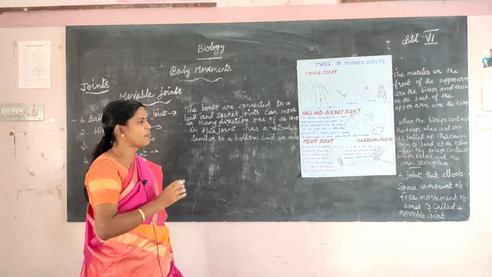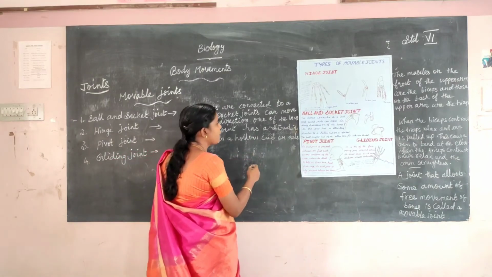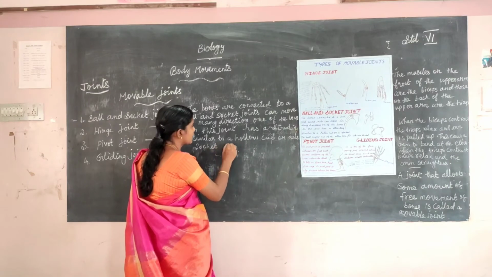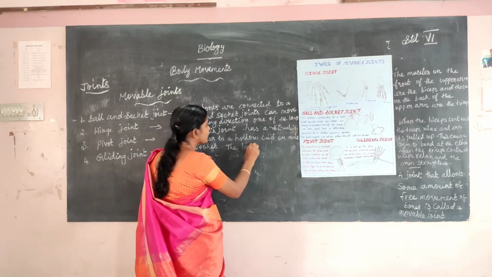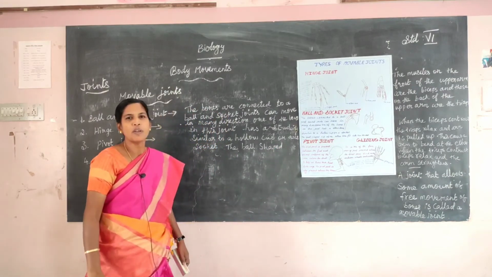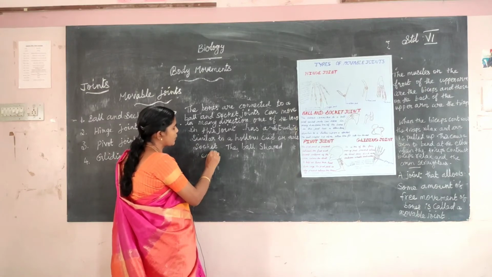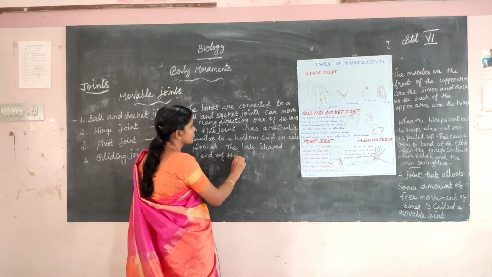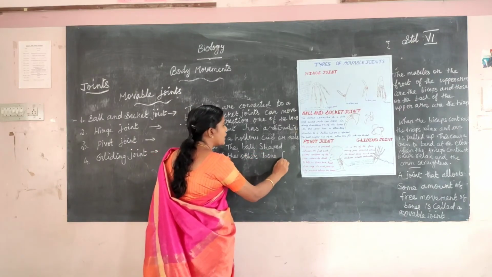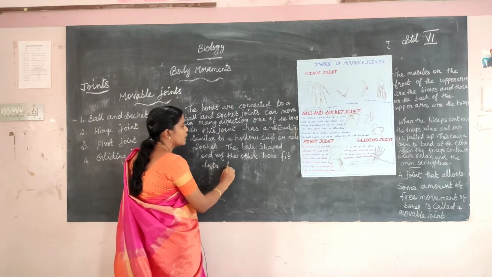The ball shaped end of the other bone fits into this socket.